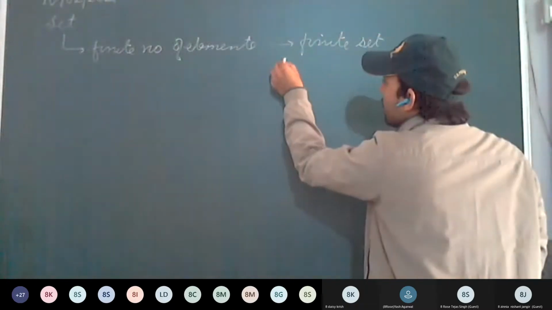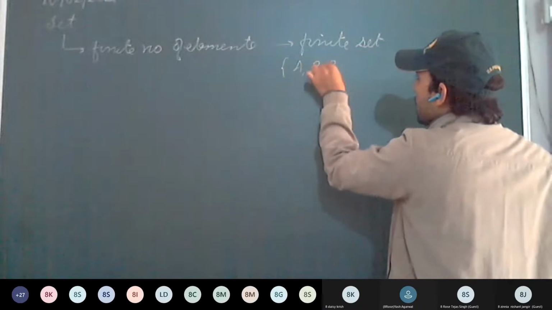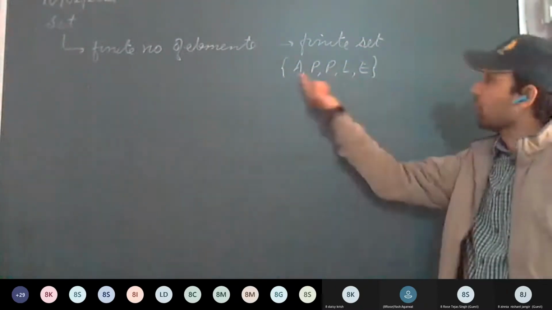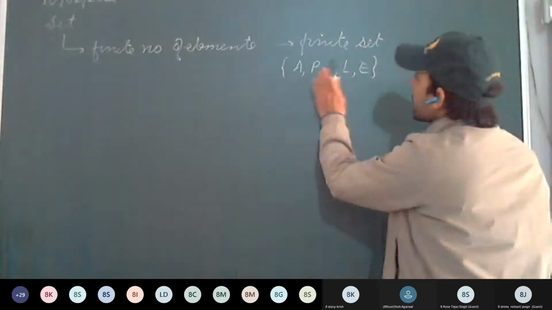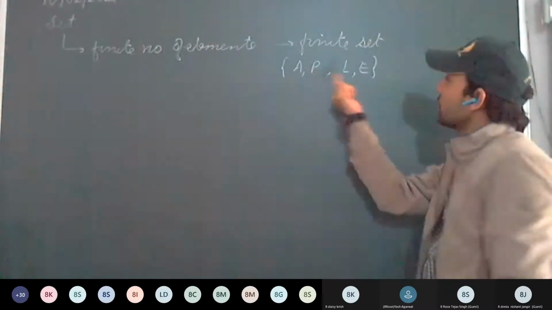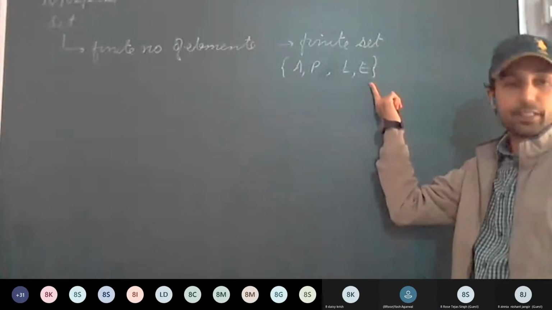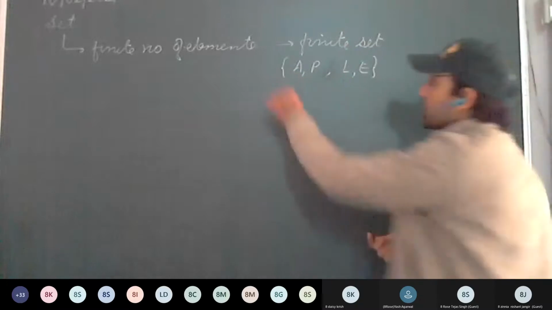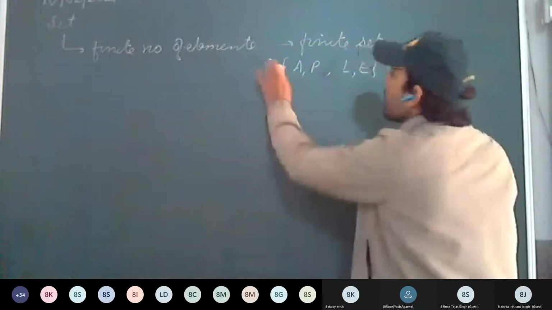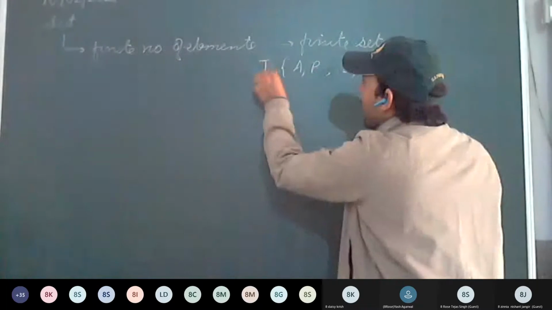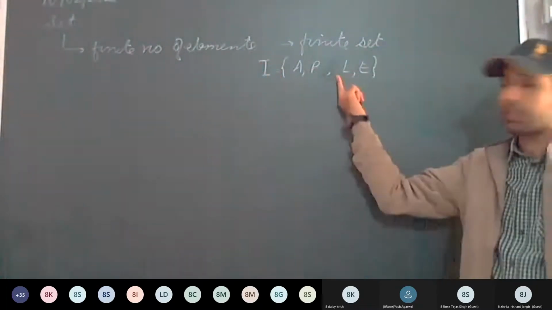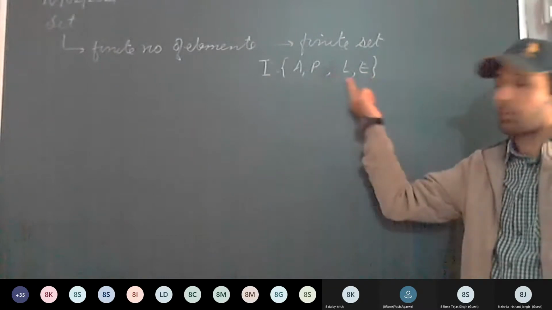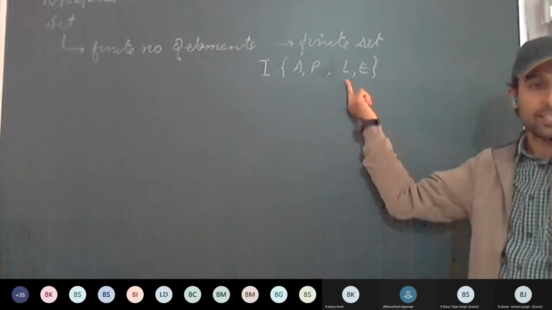For example, A, P, P, L, A. How many elements are there? 1, 2, 3, 4. Four elements are there, so it's a finite number. This is a finite set. Therefore, this set is a finite set because it contains a finite number of elements.